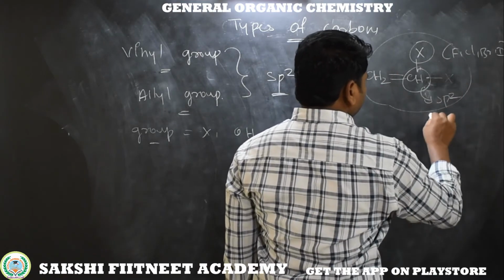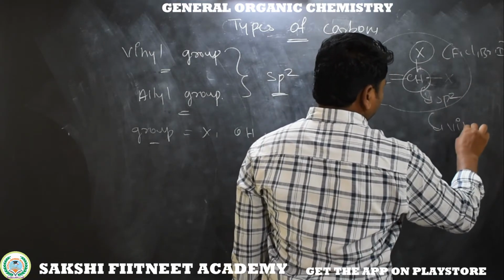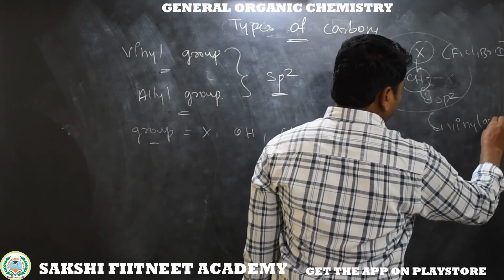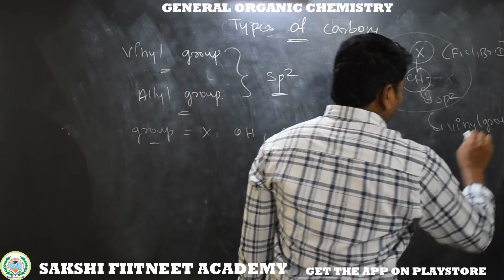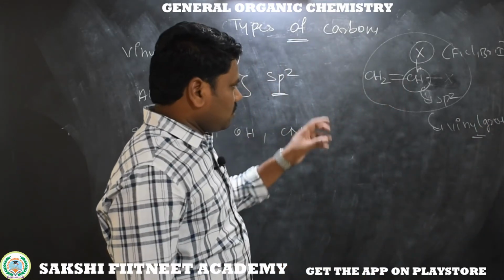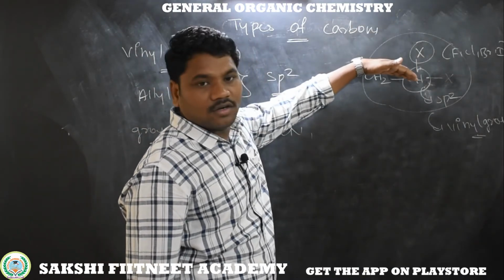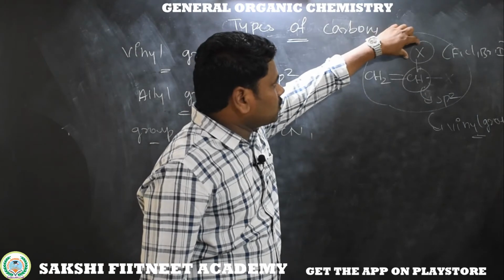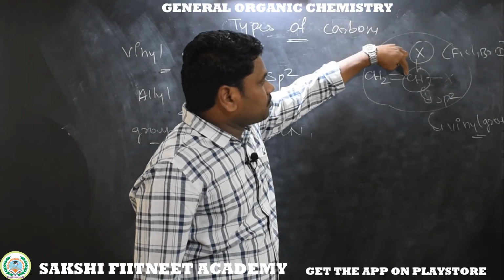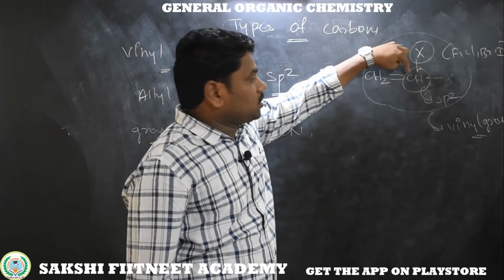This is called a vinyl group. Commonly we can classify this as a vinyl halide, because this halogen is directly bonded to an sp2 carbon.